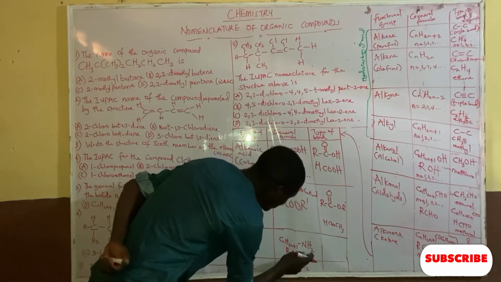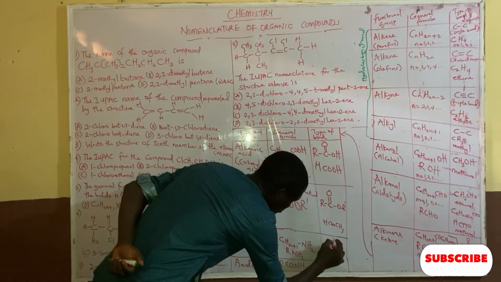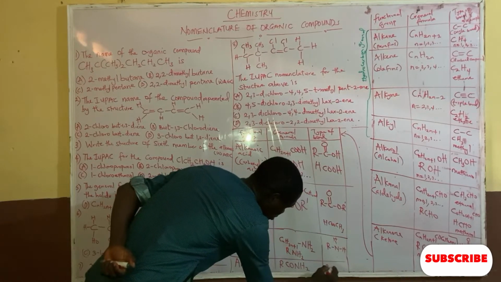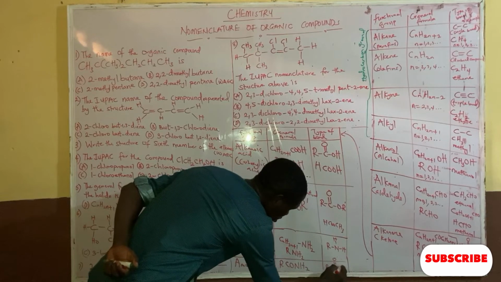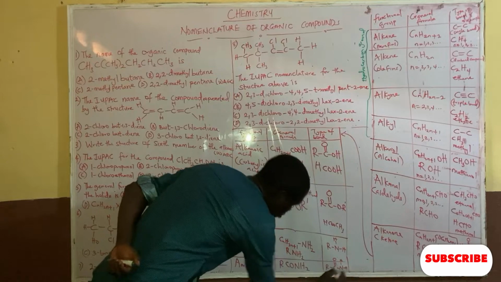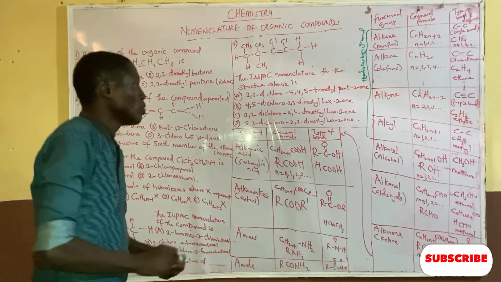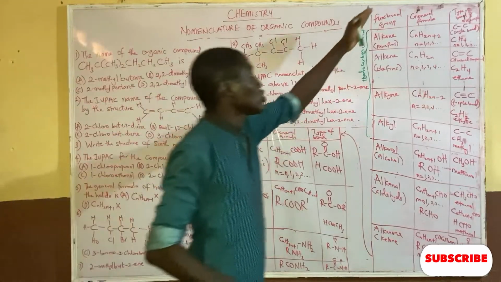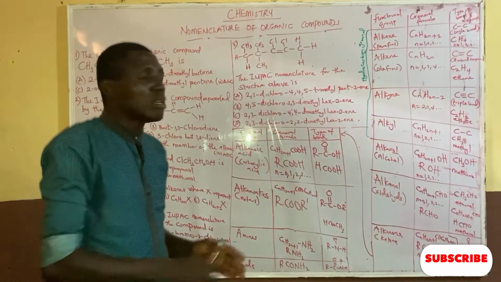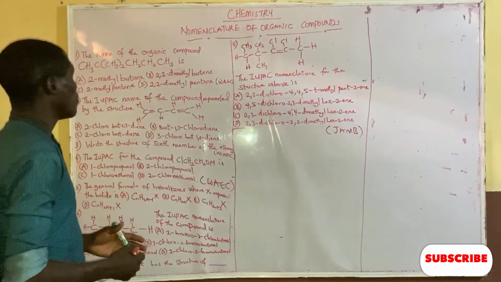So if I want to write this one now, it will just be R, C double bond O, N H2. So that's how to write the bond. So these are all the functional groups that we have in organic chemistry. And now we're going to see how we can use these functional groups to name the given compound before us.